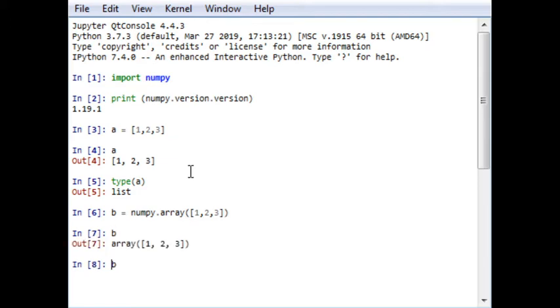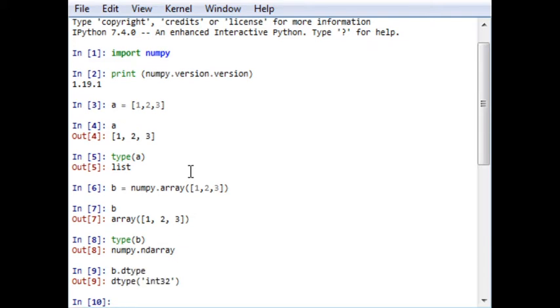If you check type(b), you will see it is a numpy ndarray. Another statement we need to see is b.dtype, and it will give me int32. So this is a 32-bit integer type of array.